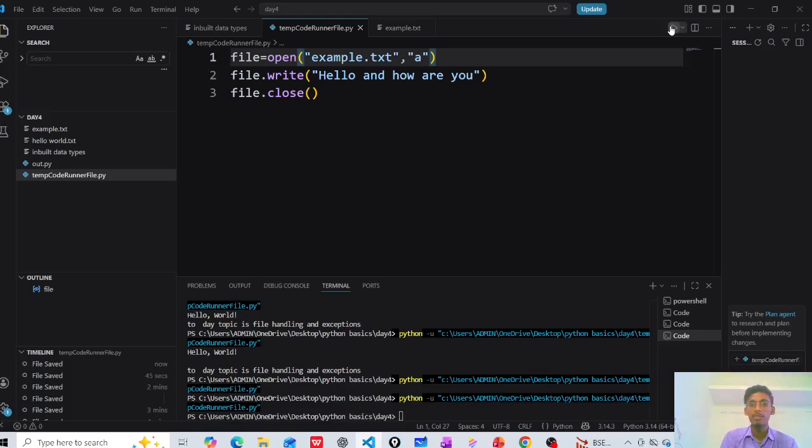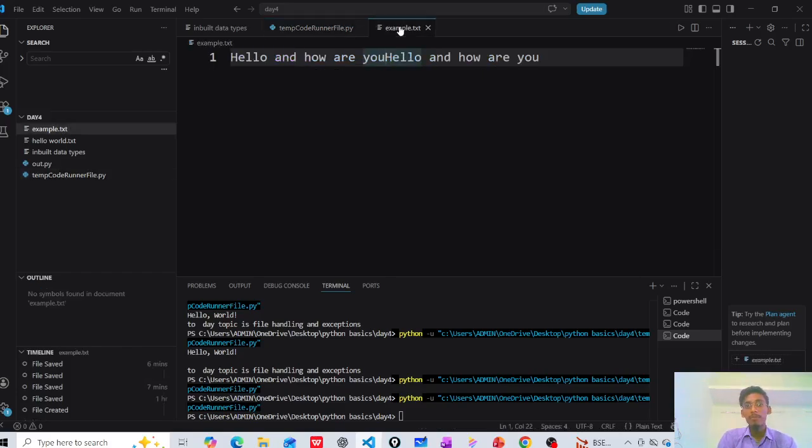You can read with r, write with w, and to add any content, a should be used. This is how to write, read, and add data in that file.